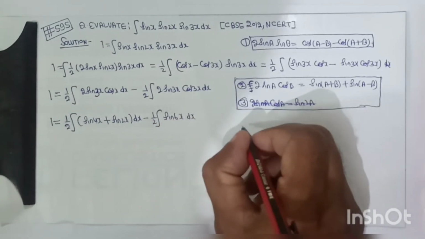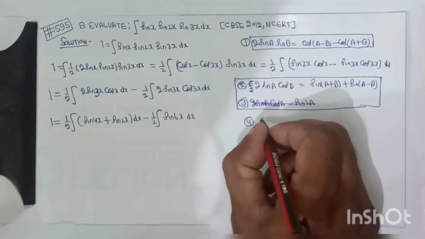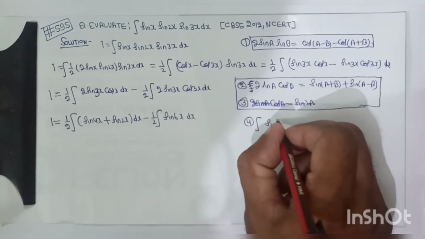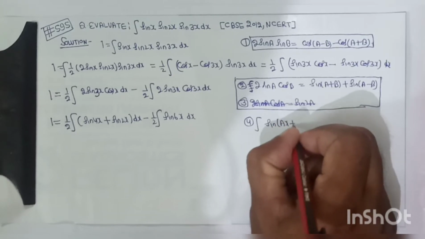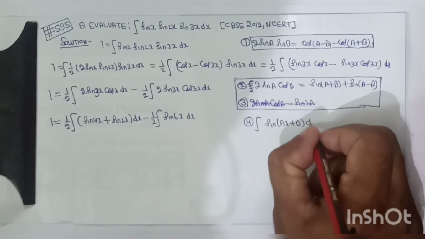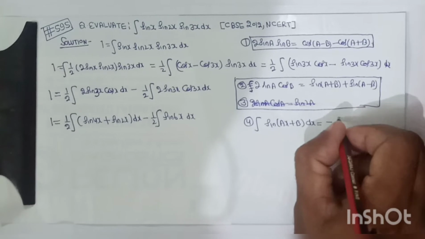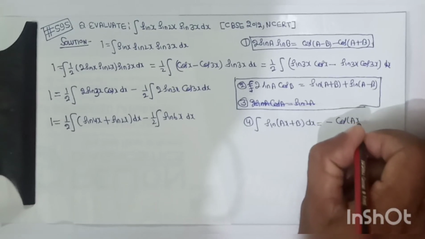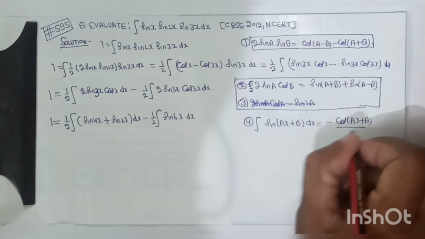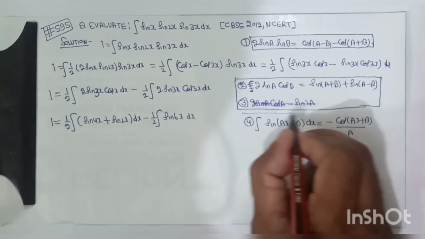Now we know the formula: integration of sin(ax plus b) dx is equal to minus cos(ax plus b) divided by a. We will use this formula here.